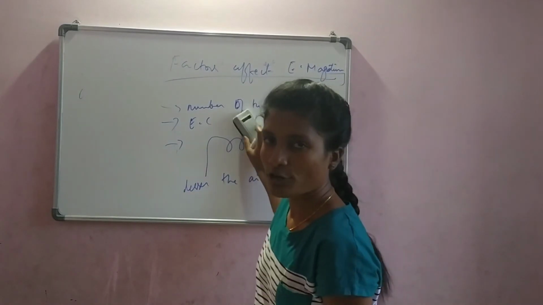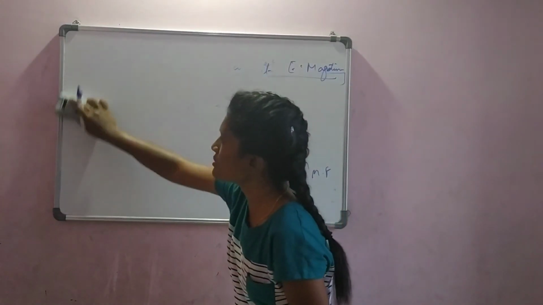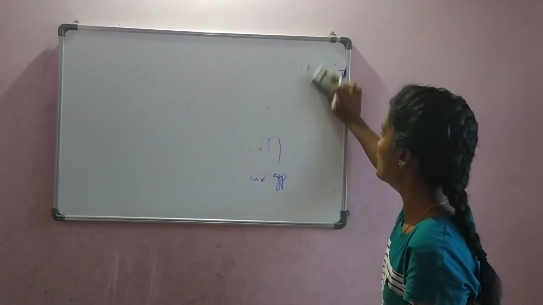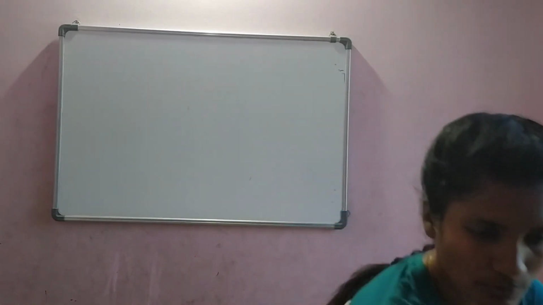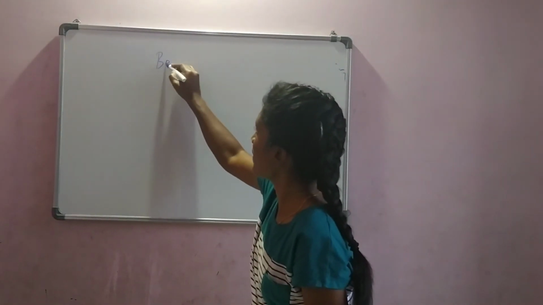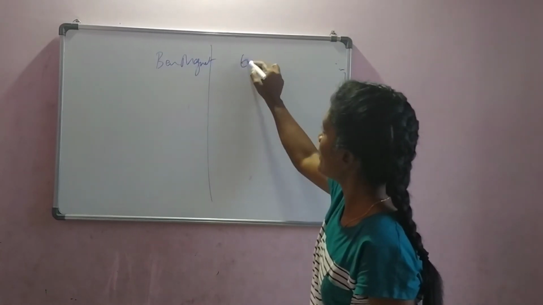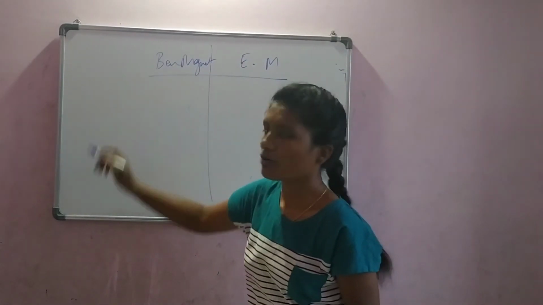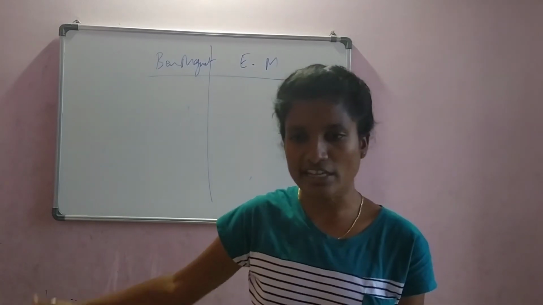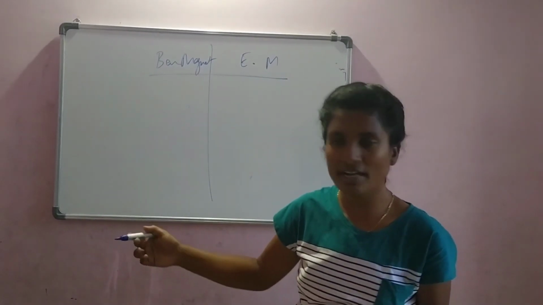Now, the last concept for today. What is the difference between a bar magnet and an electromagnet? Let us take a bar magnet here and an electromagnet. We know a bar magnet is naturally available and it is a permanent magnet.